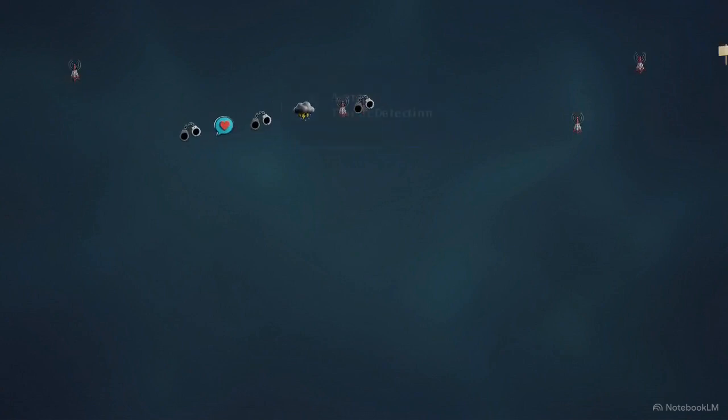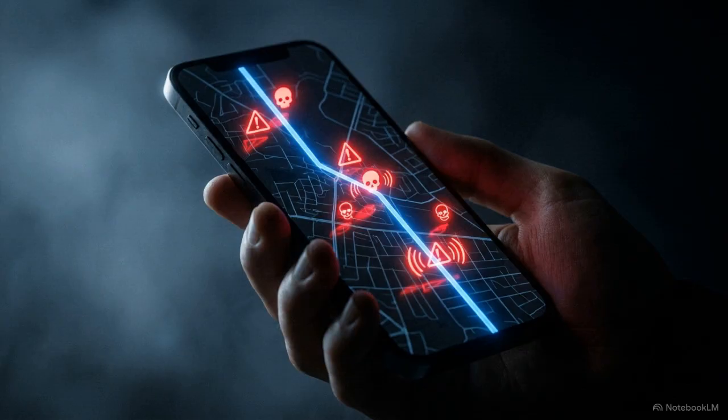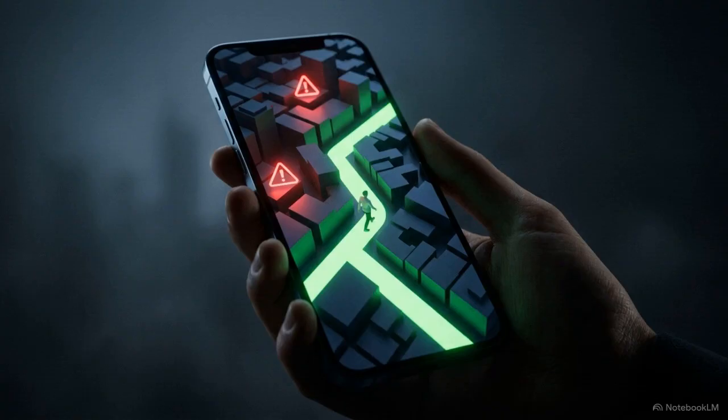Achieving this requires analyzing thousands of overlapping variables simultaneously. The solution is a multi-agent AI system, a network of specialized artificial intelligence programs working together in real time. Relying on static algorithms is no longer enough to protect people on the move. We have to utilize a collaborative AI network to map human safety.